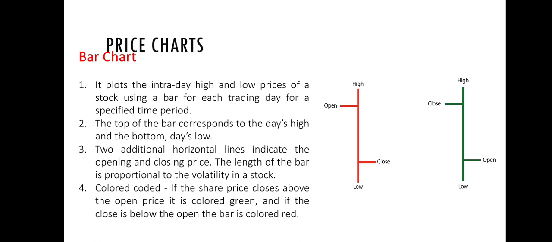The top of the bar corresponds to the day's high and the bottom to the day's low. Two additional horizontal lines indicate the opening and the closing price. Length of the bar is proportional to the volatility in the stock. Color code: if the share price closes above the open price, it is colored green, and if it closes below the open, the bar is colored red.